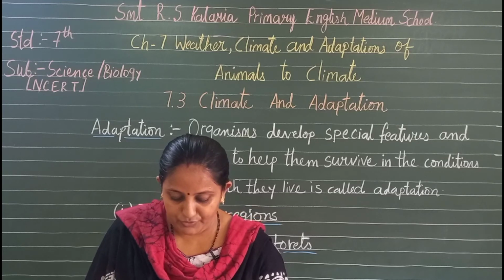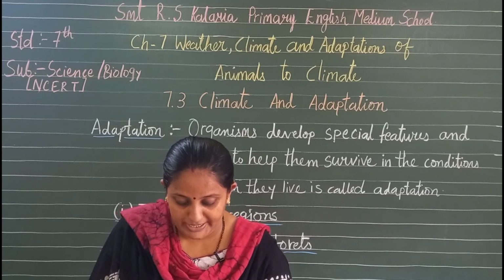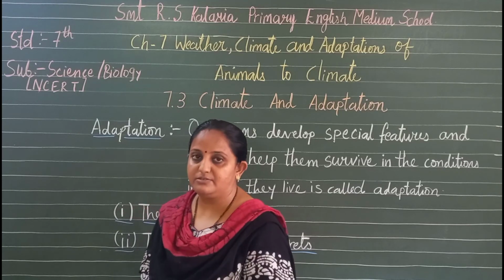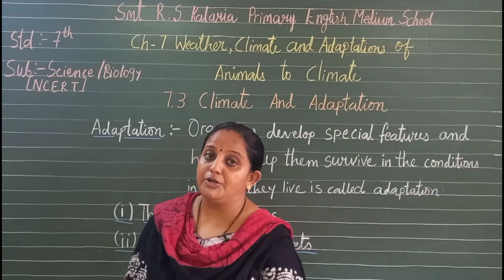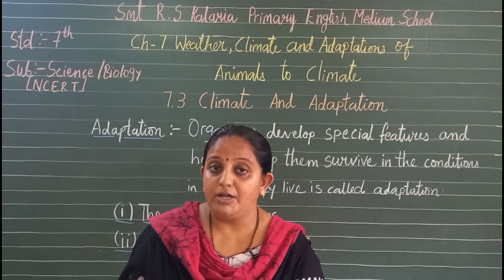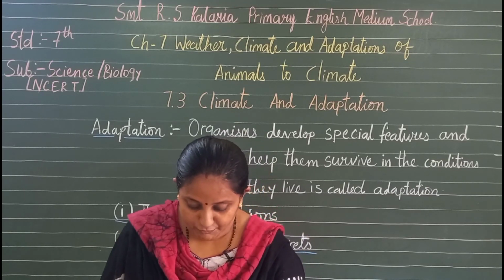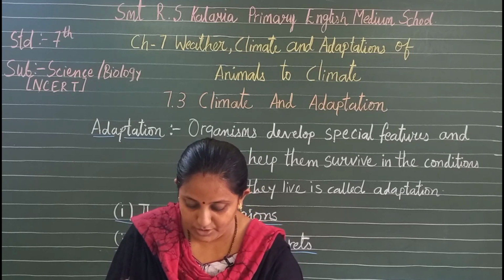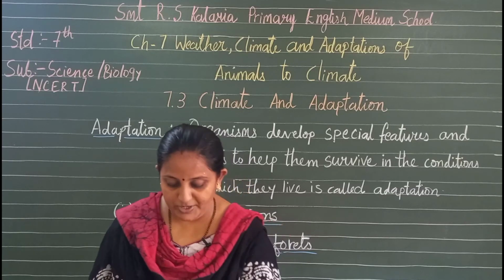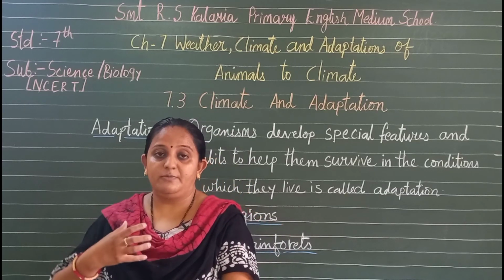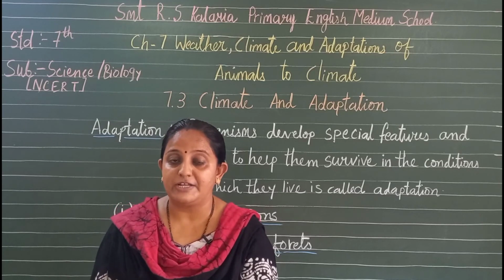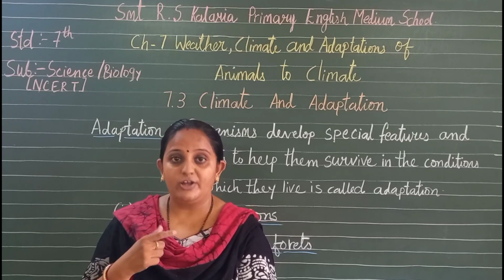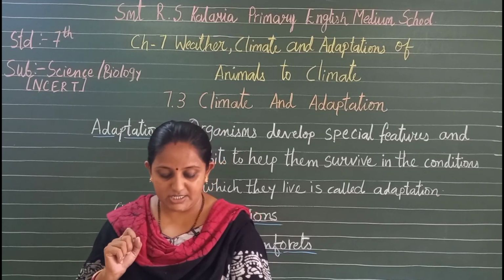As there is competition for food, some animals are adapted to get food that is not easily reachable. A striking example is the bird toucan. You might have seen the toucan, you can see it in the book also. A toucan has a long and large beak. This helps the toucan reach fruit on branches which are too weak to support its weight. If a branch cannot support its body weight, it cannot sit there, because it has weight. So with that long and large beak, the toucan catches its food.